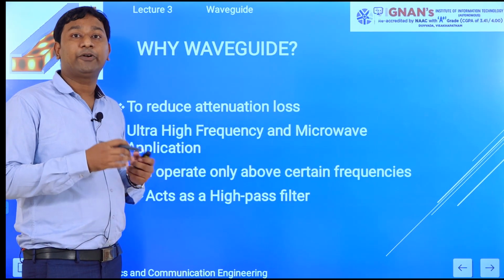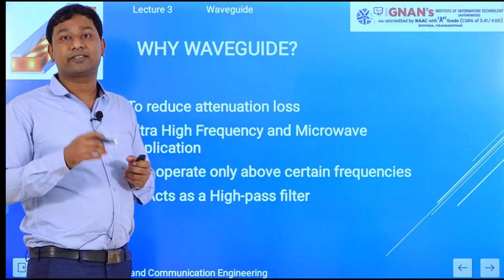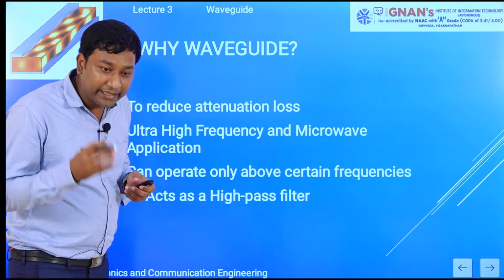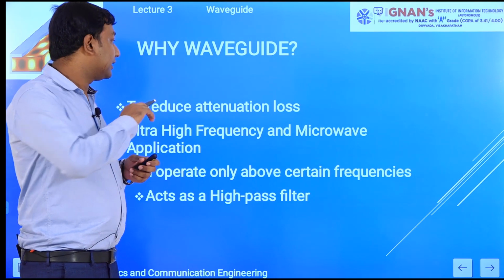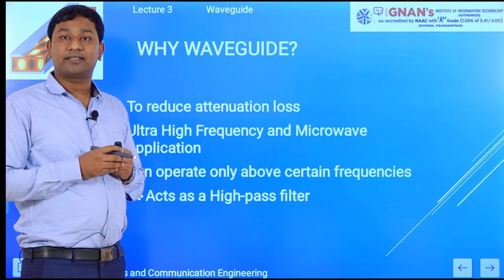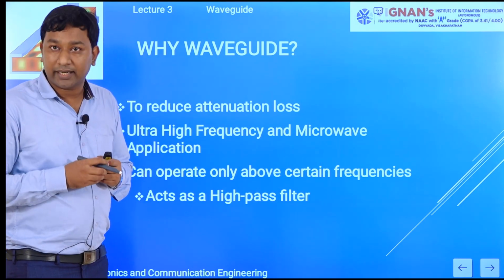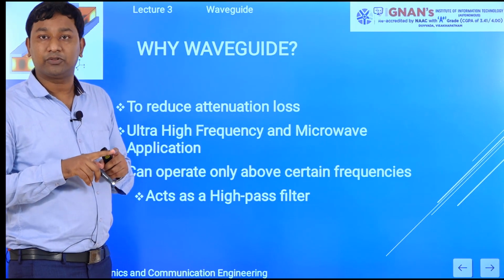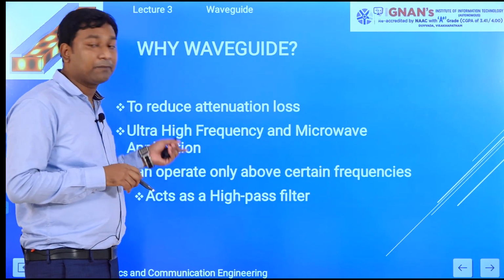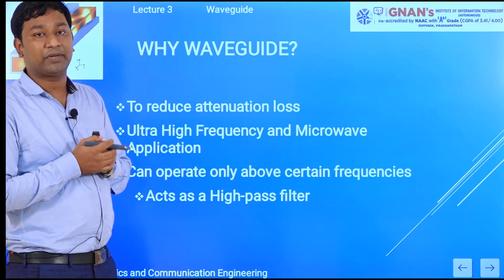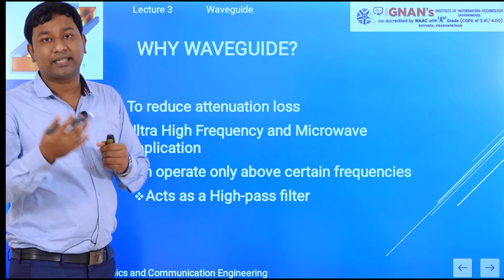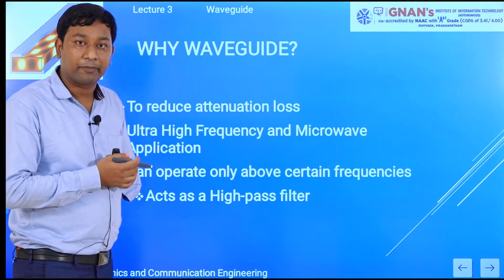Now coming to the point, why waveguide? In the first slide, we discussed the disadvantage of the transmission line. A transmission line is a two conductor system. If we increase the frequency, then the external electric field affects that two conductor system. But we know the waveguide is a one conductor system. So we are using only a single conductor, and the external electric field does not affect it. Another point is that the waveguide is specially used for high frequency applications, that is 10 gigahertz up to 100 gigahertz, or a specially designed waveguide can be used above that range also.